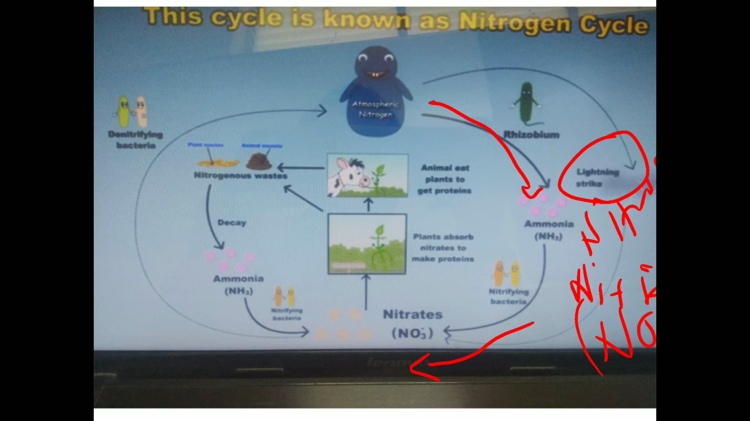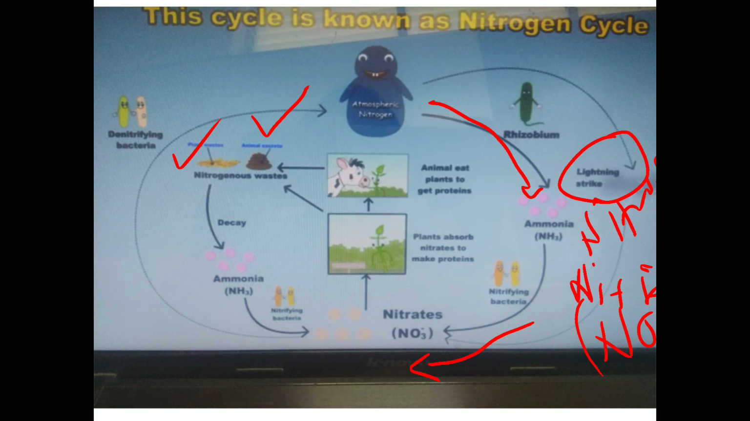So the waste product of animals is called cow dung, the waste product of animals. And the dried leaves of plants are another, called plant waste. So animal waste is cow dung, and plant waste is the dried leaves of plants.